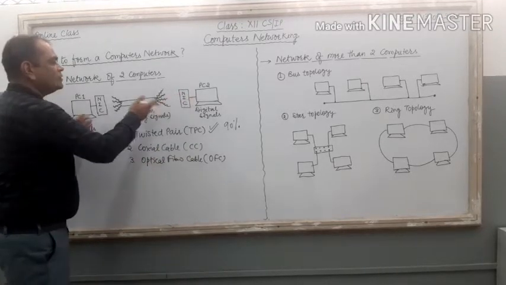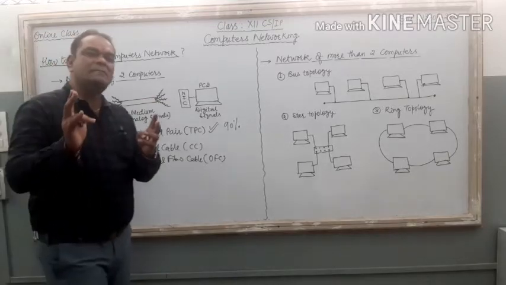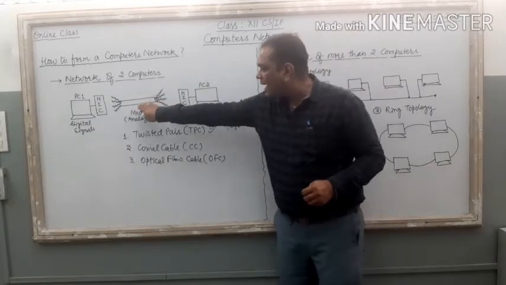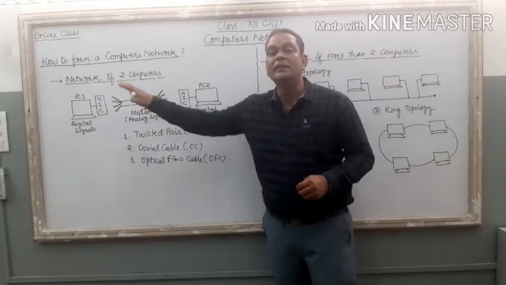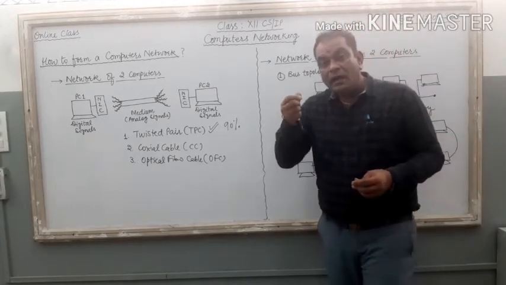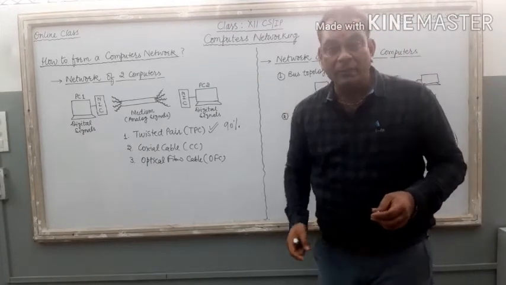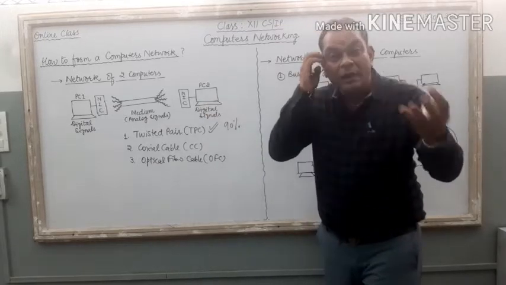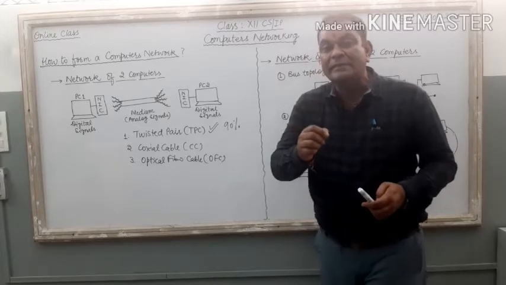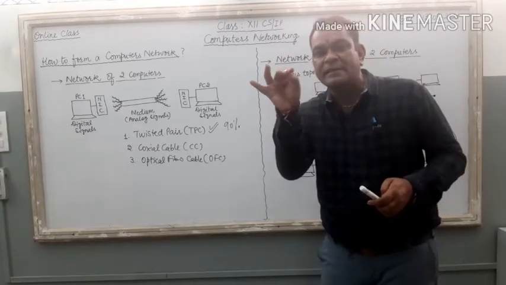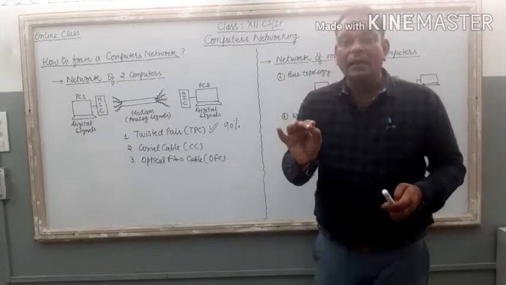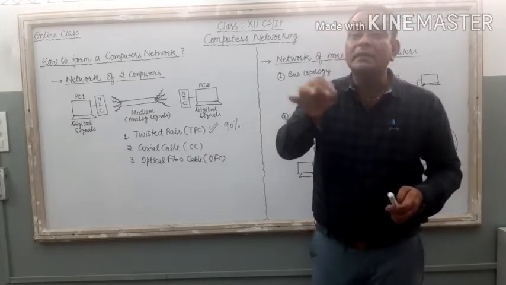So for connecting these two computers, I just purchase a piece of wire from the market and put this wire at the middle of these two PCs. Right? Now it is a wire. Wire means maybe copper wires are available inside it, or it may be an aluminum wire. Now the thing is, if we see a wire from the physics angle, which type of signal can be carried by the specific wire?